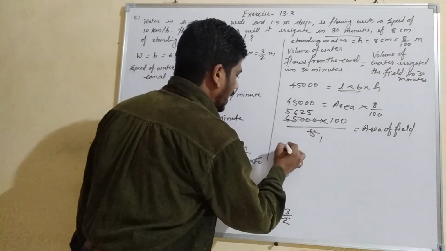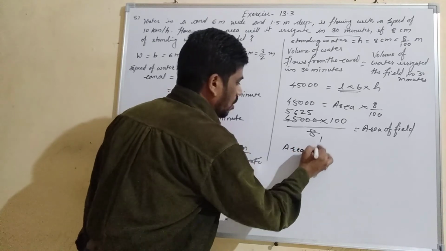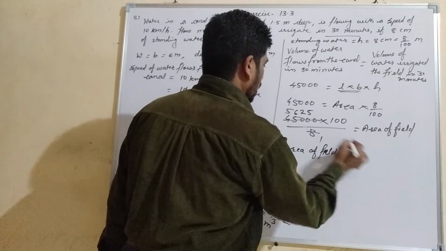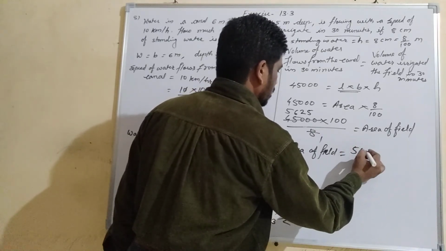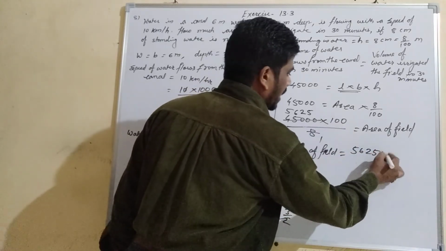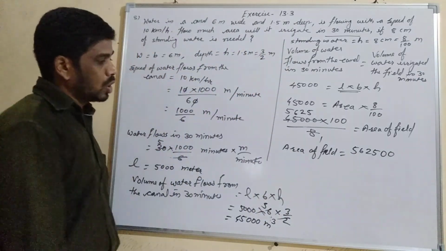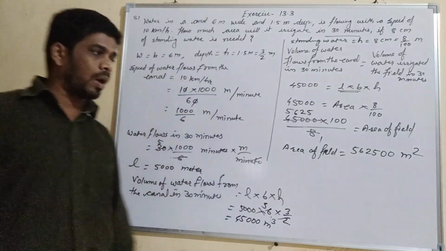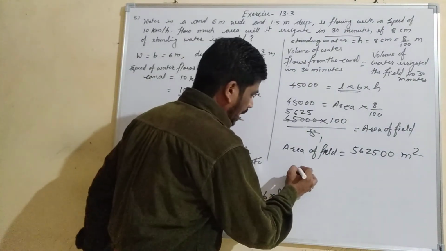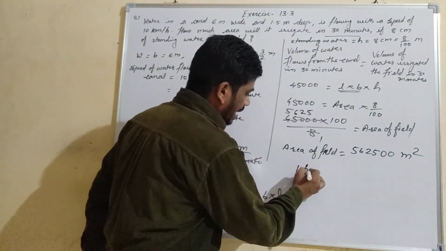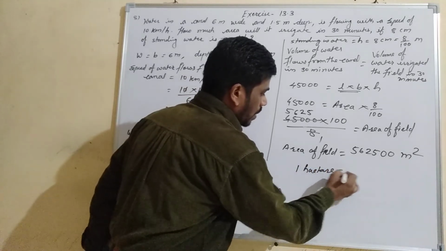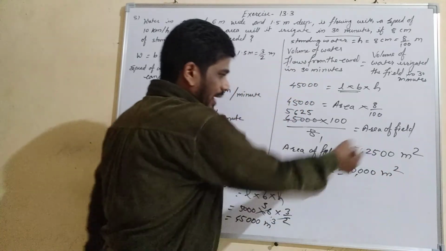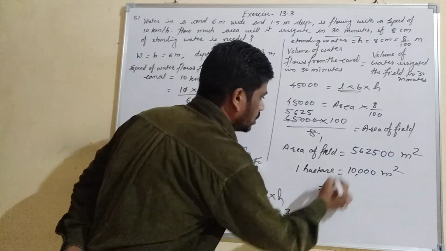So the area of the field equals 5625, and we will multiply by 100, so it will be two zeros more. This will be in square meter, since it is an area. You know that 1 hectare equals 10,000 square meter, so you can divide this to convert it into hectare.